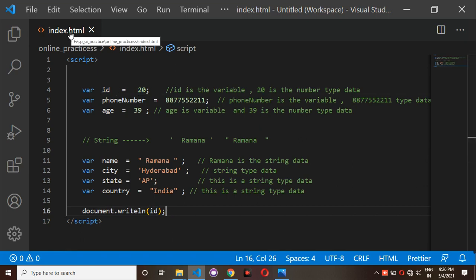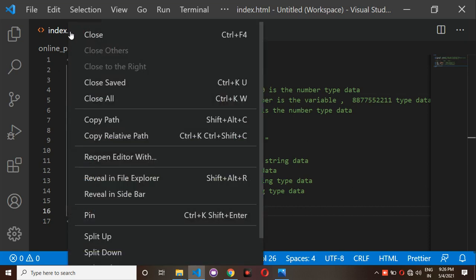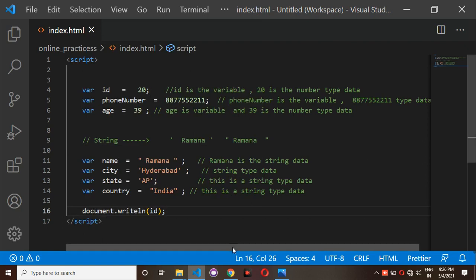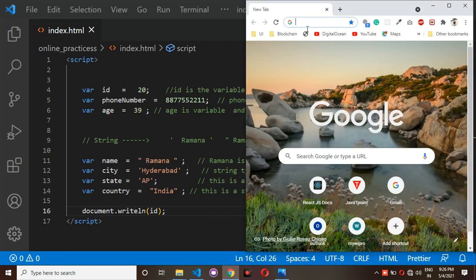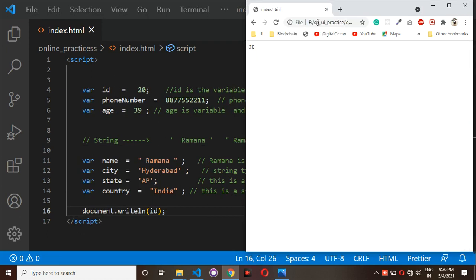I have index.html. I am giving a right click here. If you give the right click, then you will get the copy path. And here I have Chrome. If I paste it here, I can get the value. Observe here. Whatever I have written, document.writeln of ID, you can see the output here.